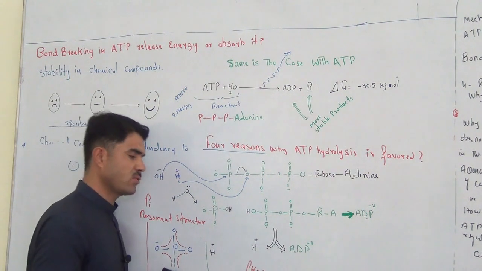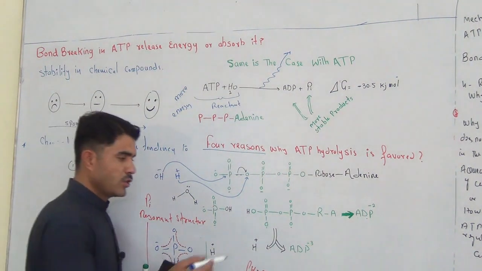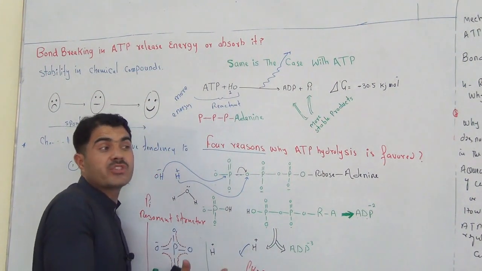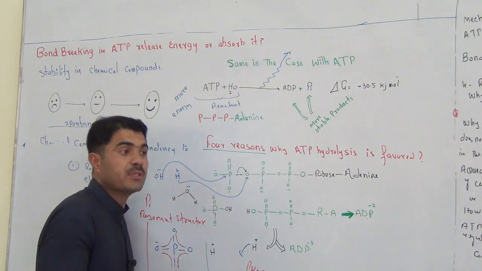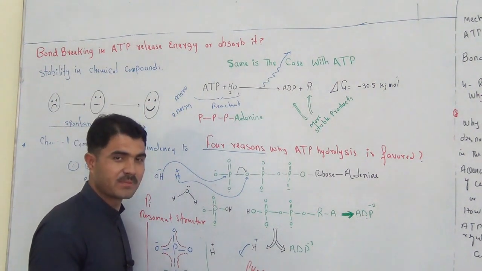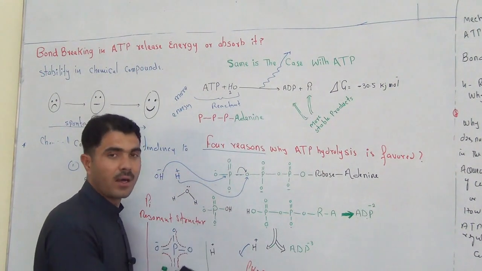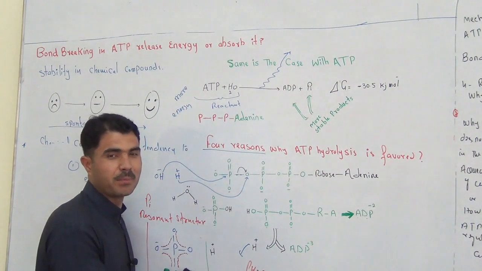At this pH, hydrogen ions are very less. So giving the proton to an environment which contains less hydrogen ion would be more favorable. Yes, so this will also put some kind of stability on the compound ADP.